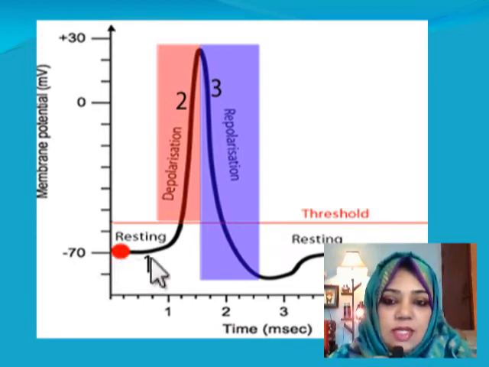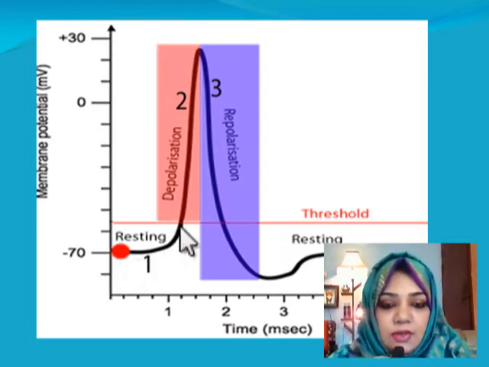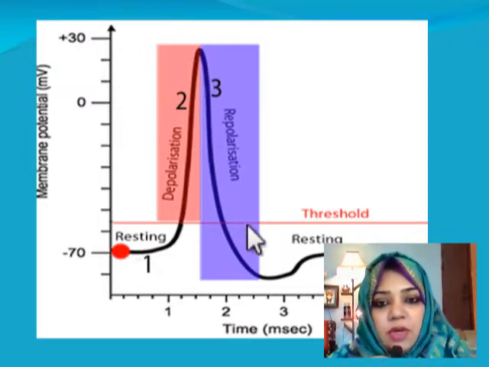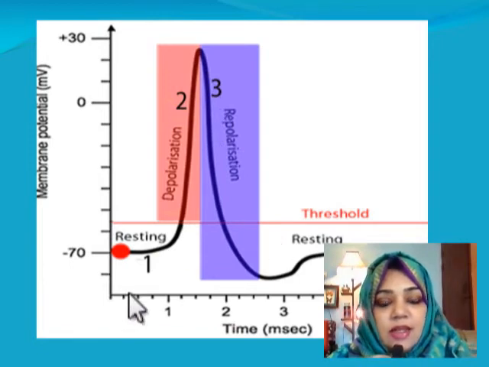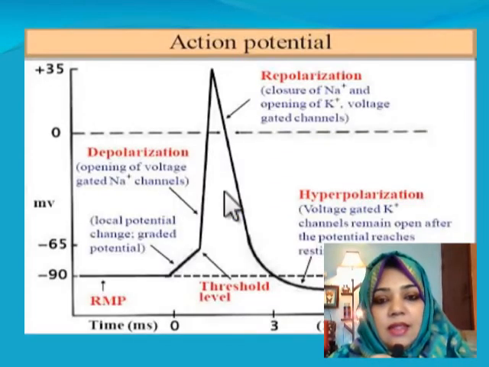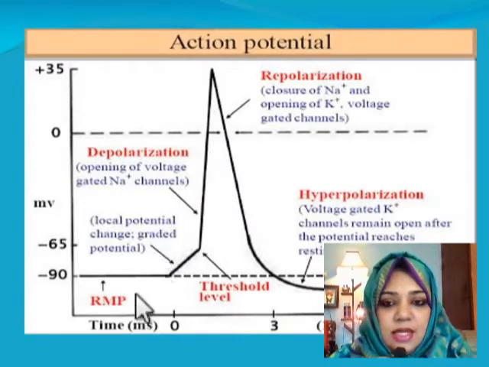So this is the resting stage, then the threshold level, then the depolarization, and then the repolarization. So we are seeing the three successive stages of action potential: the resting stage, the depolarization stage, and the repolarization stage.